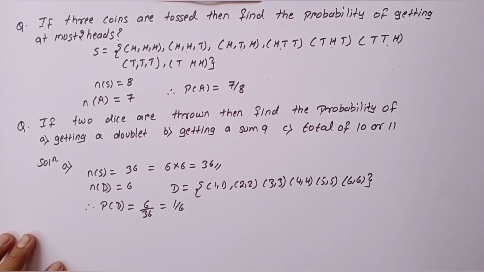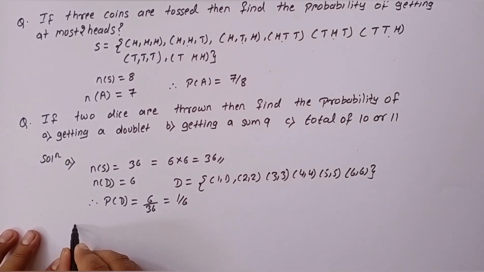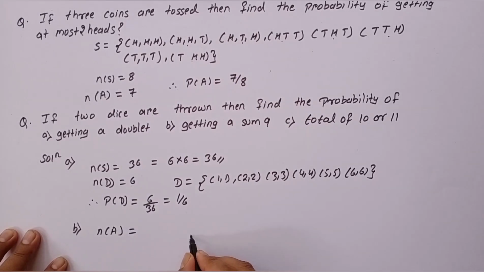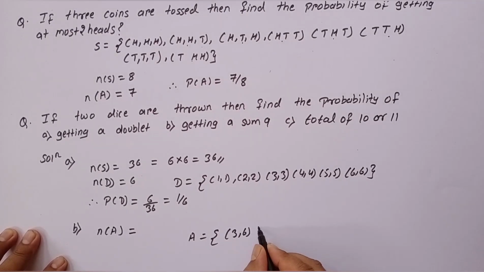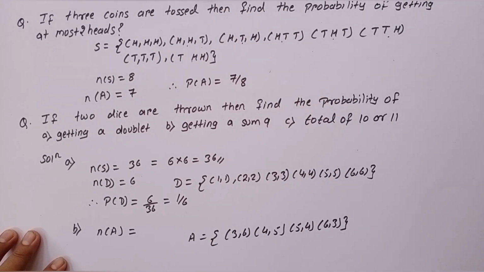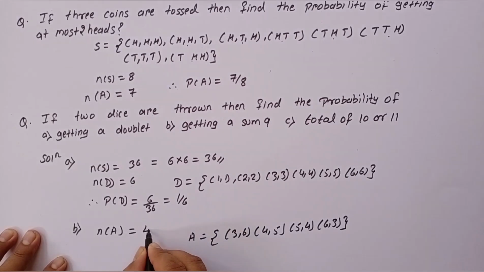Let's solve part B, getting a sum of 9. Let A be the event that represents sum 9. Therefore, A can either be 3 6, 4 5, 5 4, or 6 3. So there are 4 instances when the sum on 2 dice will be equivalent to 9. So n of A is 4. Therefore, probability of A will be 4 by 36, that is 1 by 9.